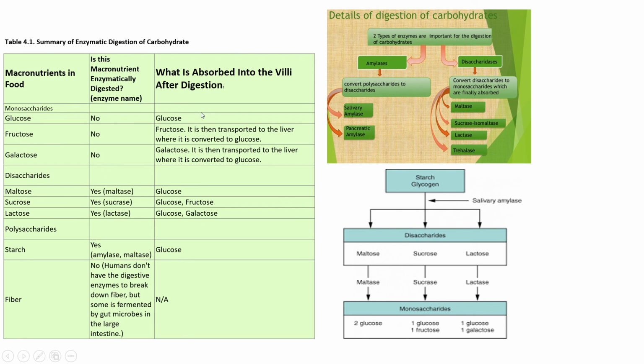I have provided some notes which will help you in making your class notes and which will help you to prepare yourself for the exams. You can refer to these diagrams.